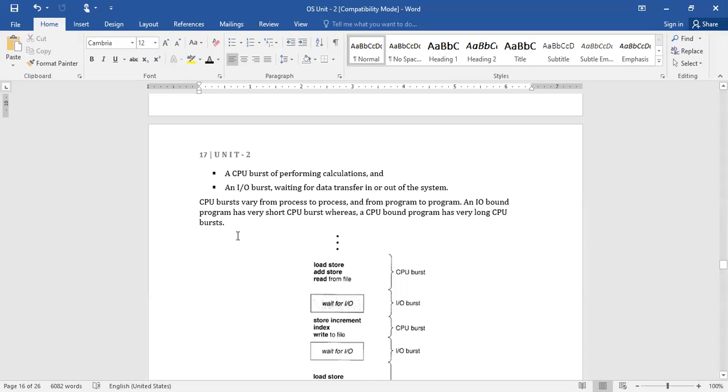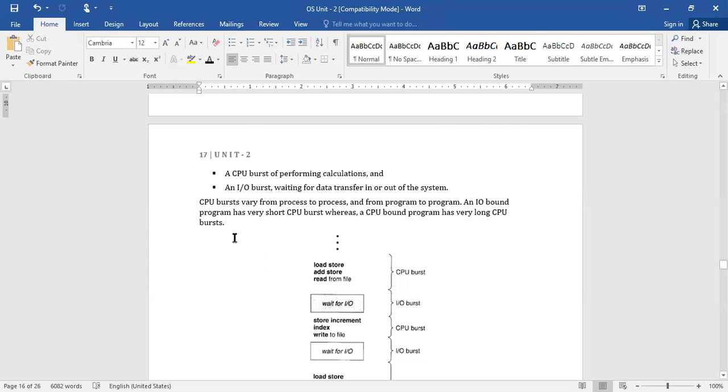Whereas in a CPU bound program, it is vice versa: out of 10 lines, 7 lines are calculations and only 2 or 3 lines are related to IO operations. In that case, a CPU bound program has very long CPU bursts. So processes do not take a constant amount of time on CPU or IO; it depends upon the process and the program.